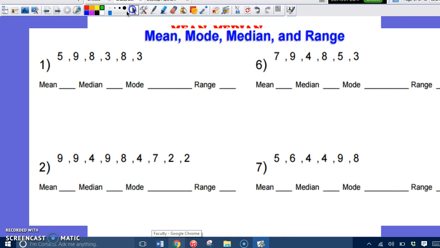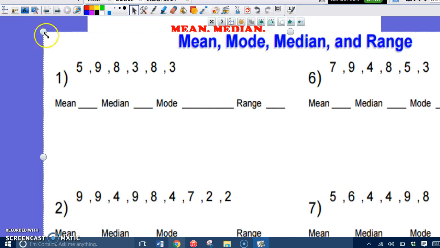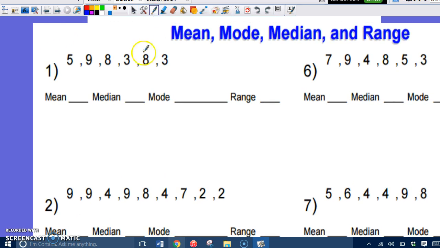And remember, when you practice these type of questions, I strongly suggest that you write your numbers in order first. So I'm going to rewrite these down here in order, 3 being my smallest number. And I see it twice. Take out that, take out that. And then I have 2 8s, a 9, and a 5. Remember, I'm just rewriting them from least to greatest. Step 1.